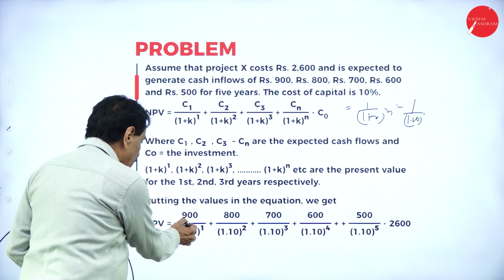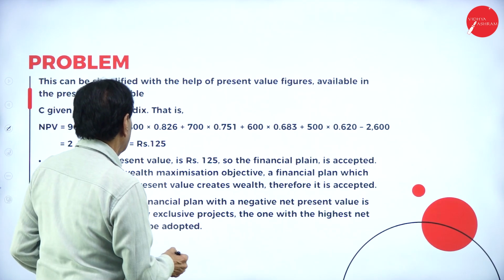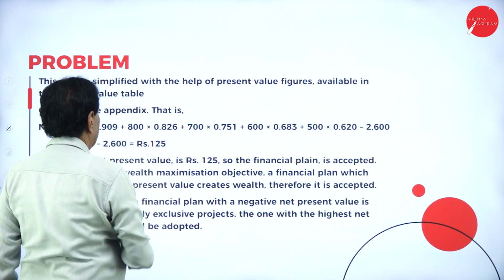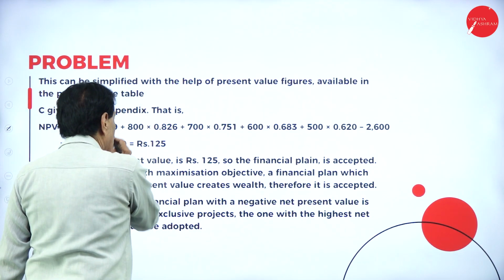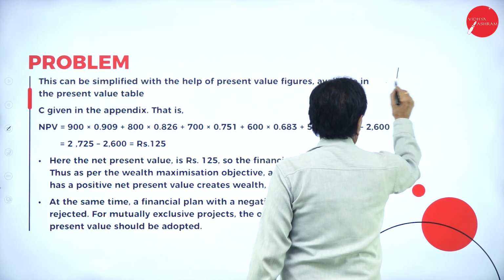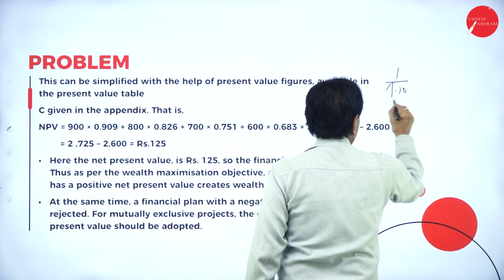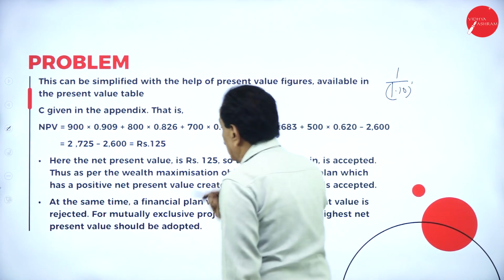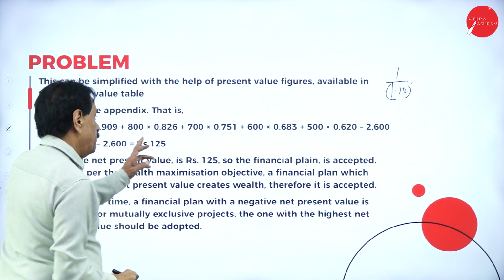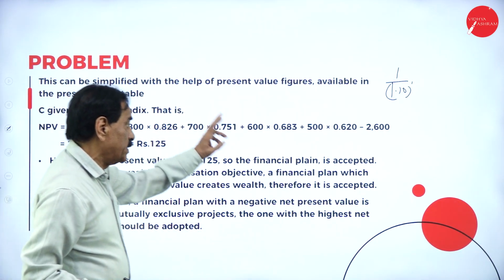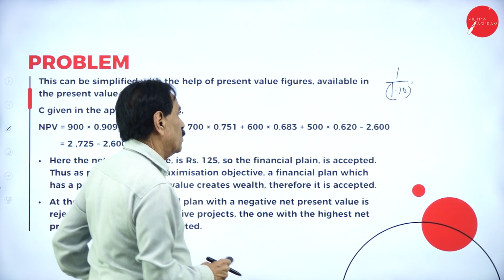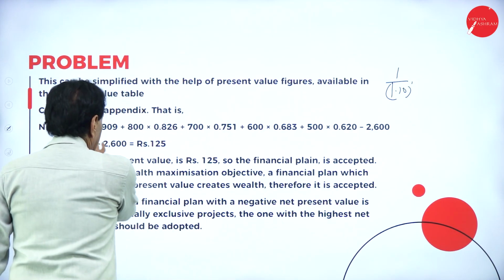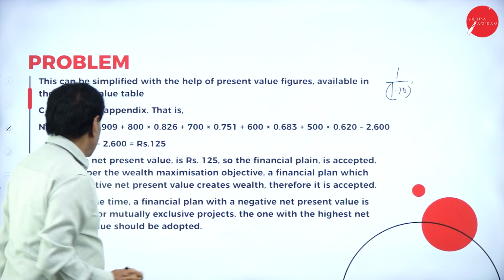If we go with the 900 divided by 1.10, it will work out to 909. 1 divided by 1.10 to the power of 1 is 0.909. In the second year, it becomes 0.826. Third year, 0.751. Then 0.683. Then 0.622, minus the investment.